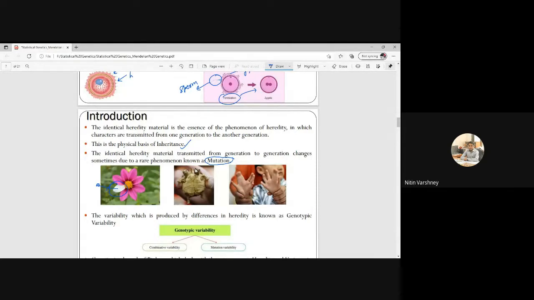See, in animals, this is a tortoise example of mutation. Two mouths are there. Similarly, in humans, sometimes two mouths are there, two heads are there. Likewise, joint legs are there, joint fingers are there. So this is the example of mutation. Okay, clear? Any doubt?